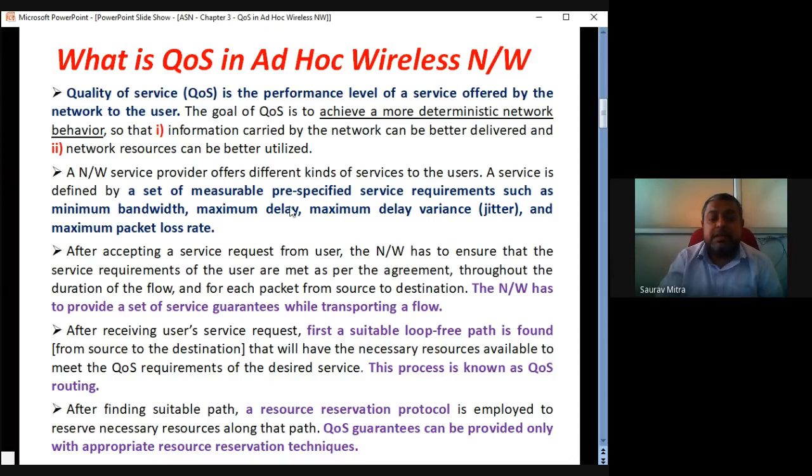So these are some of the quality of service parameters that we are checking for every network before transmitting and receiving the data. After accepting a service request from the user, the network has to ensure that the service requirements of the user are met as per the agreement. As per the agreement means the network service provider is saying yes, maximum 5 packets will be lost per transmission, but you can sustain 10 packet loss. That means you can use that network.